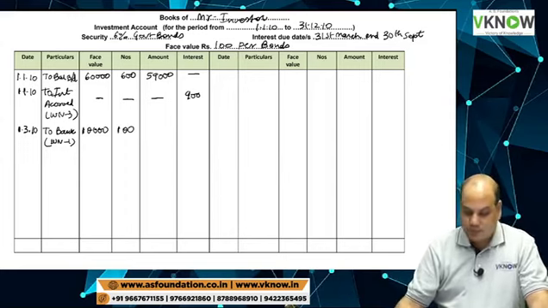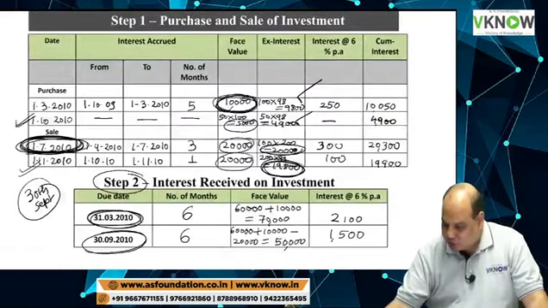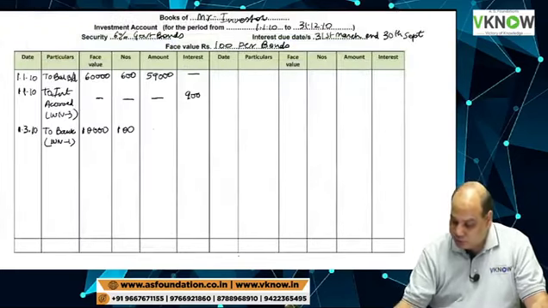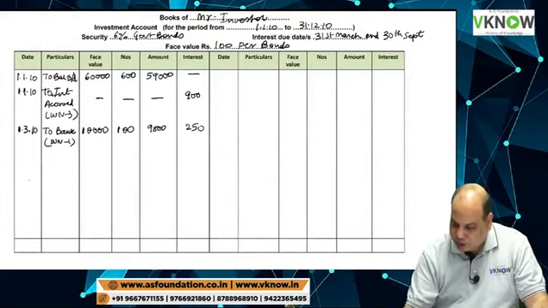Then amount will be X interest amount. On the screen, amount is 9800, interest is 250. Please keep 2 lines blank and write 1st October 10. Keep 2 lines blank and write to bank.